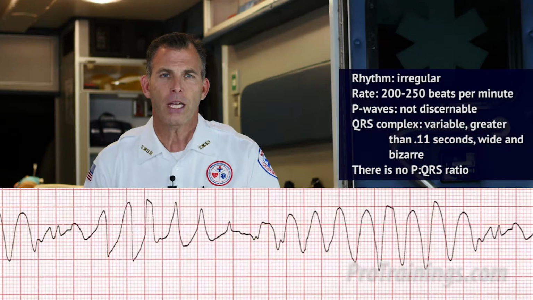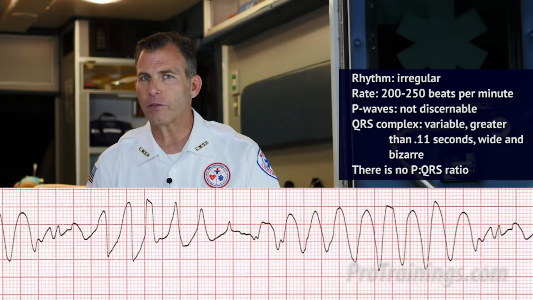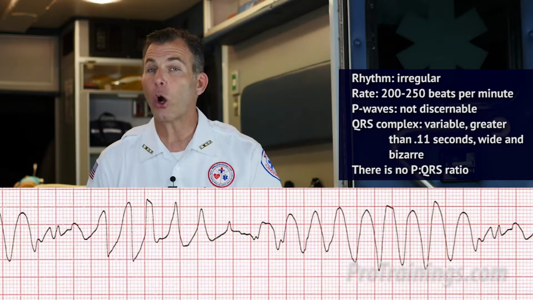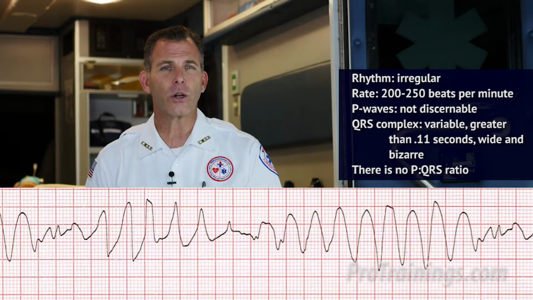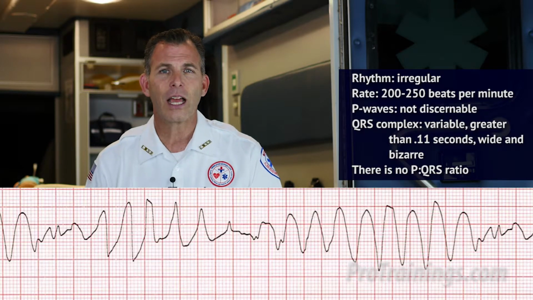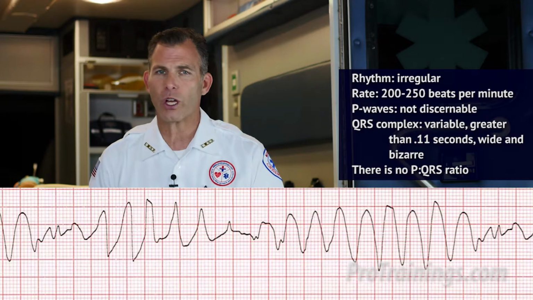Let's take a closer look at the ECG for polymorphic wide complex tachycardia. The rhythm is irregular with a rate between 200 to 250 beats per minute. There are no discernible P waves and there is no P to R interval. QRS complexes are variable but greater than 0.11 seconds and they're wide and bizarre. There's no P wave to QRS ratio.